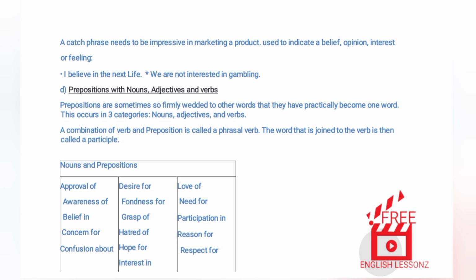D. Prepositions with nouns, adjectives and verbs. Prepositions are sometimes so firmly wedded to other words that they have practically become one word. This occurs in 3 categories: nouns, adjectives, and verbs. A combination of verb and preposition is called a phrasal verb. The word that is joined to the verb is then called a participle.